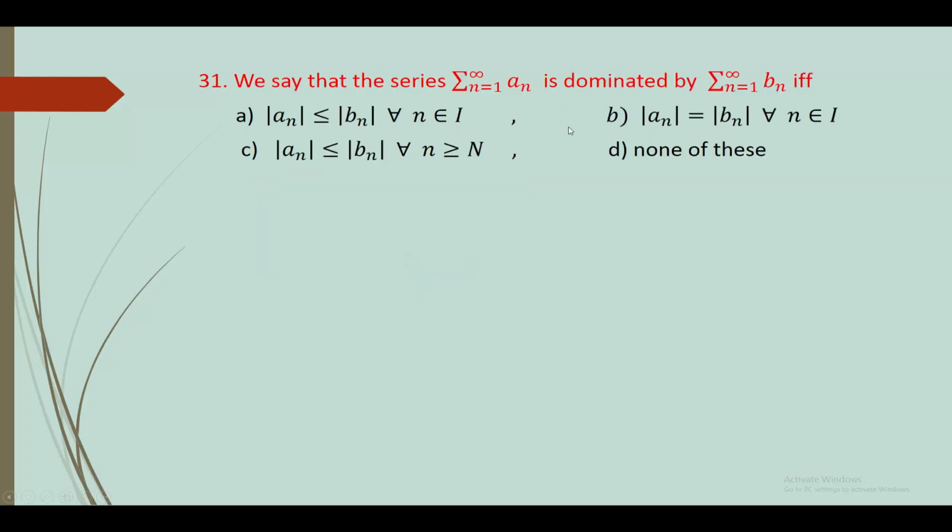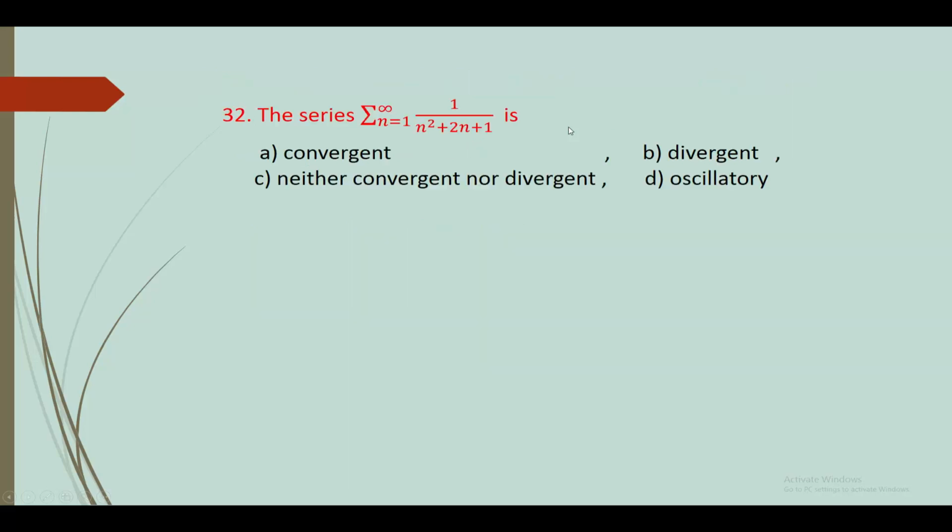31. We say that the series sigma an is dominated by sigma bn if and only if. Answer is C option, mod an less than or equal to mod bn for all n greater than or equal to capital N. 32.